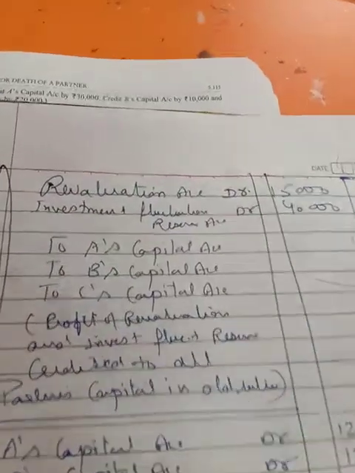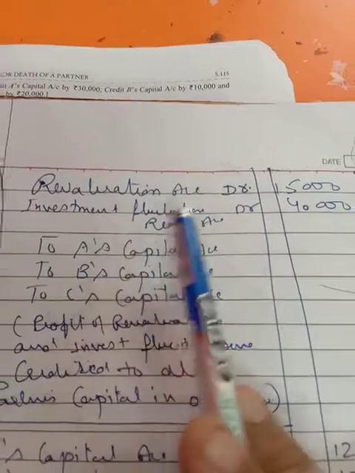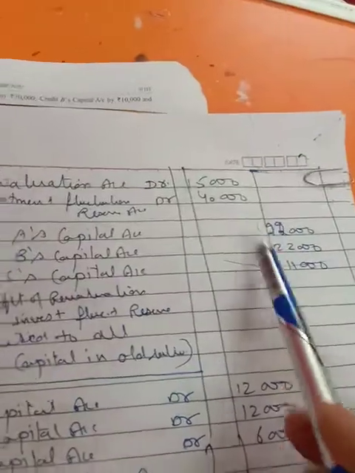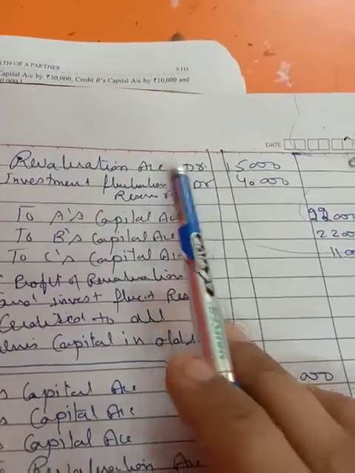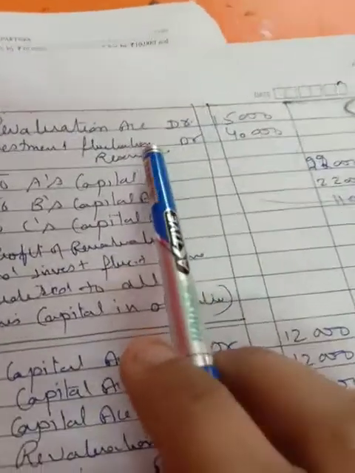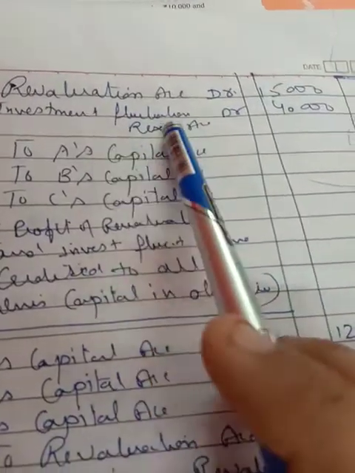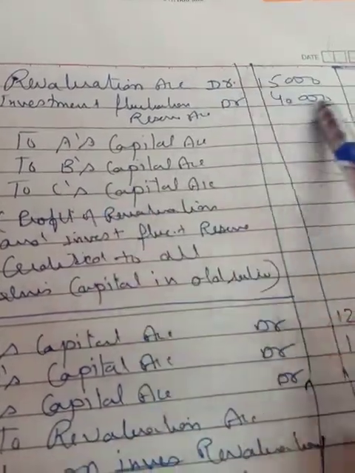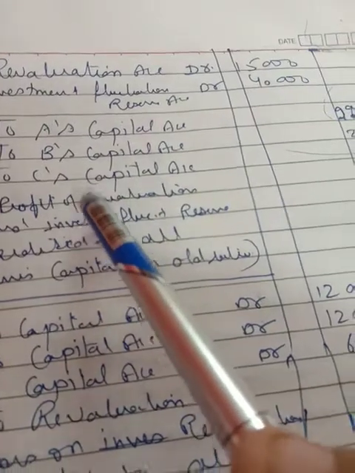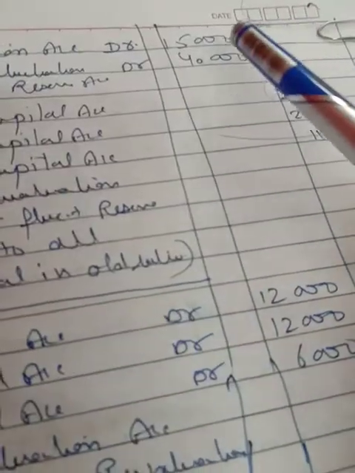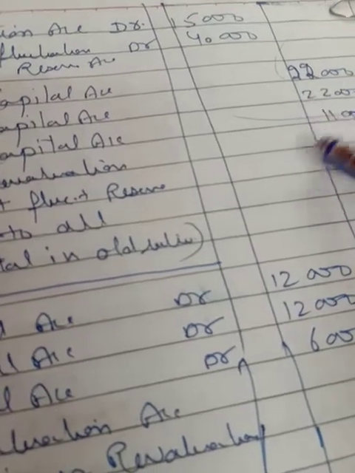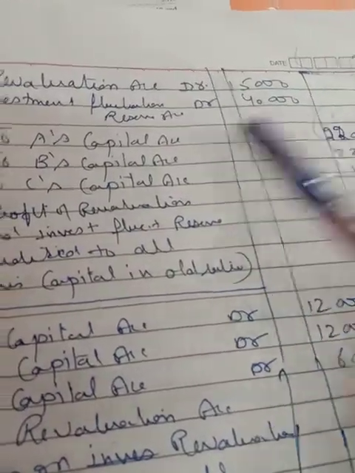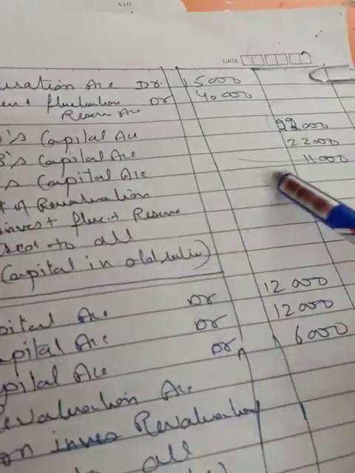Now revaluation account debit and investment fluctuation reserve account debit, because they both are the profit which will go to all partners' capital account in their old ratio. So they both will be debit, and then the total will go to A, B, C in the old ratio. And what is the old ratio? 2:1. So this amount of 55,000 will be divided in the 2:1 among A, B, C, that is 22,000 and 11,000. To A's capital account 22,000, to B's capital account 22,000, and to C's capital account 11,000.